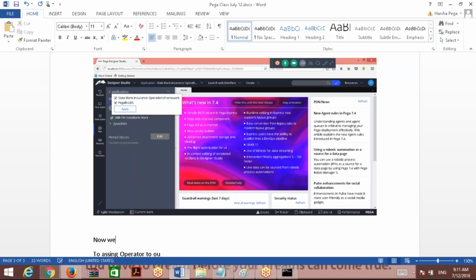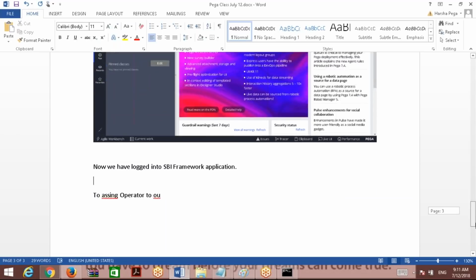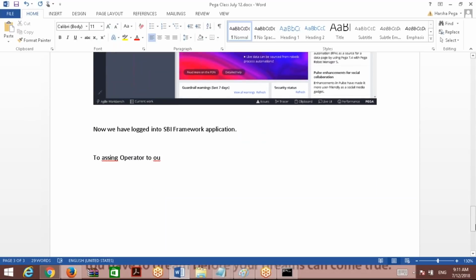Now we have logged into the SBI framework application. Can I access the implementation application when I am in the framework application? Is that possible? That is not possible.